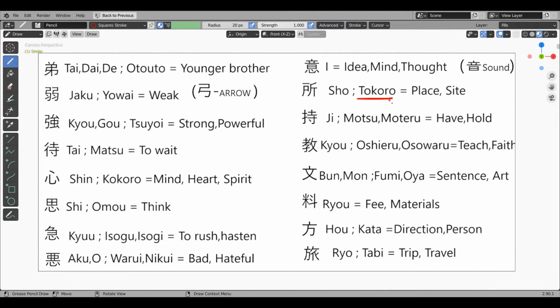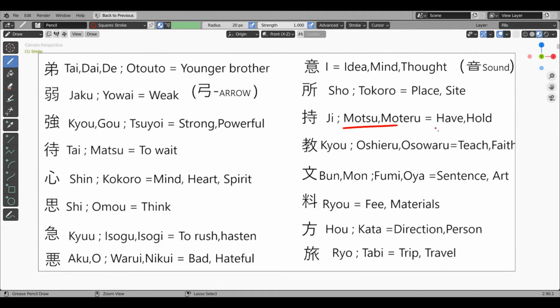Next kanji is tokoro, that is place, site. This kanji has a door radical and an axe radical. That means the door has been cut open. It is open to a new place. This kanji means place, site. Its onyomi is sho, small sho, sho.